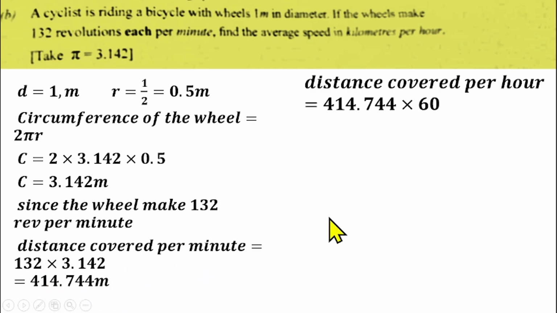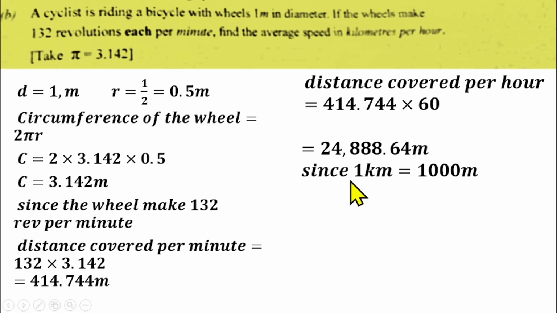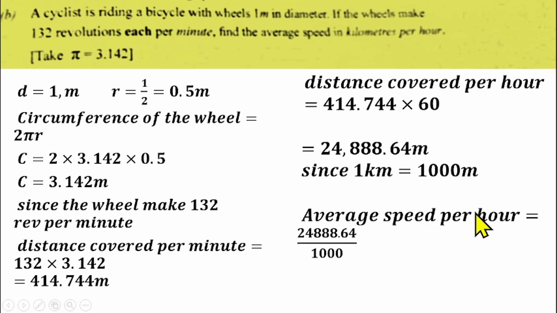Now we can calculate the distance covered per hour, since we know that 60 minutes make 1 hour. So that will be 414.744 times 60 minutes that make 1 hour. So that will give us 24,884.64 meters. Therefore, since 1 kilometer equals 1,000 meters, our question says we should leave our answer in kilometers per hour. So the average speed per hour will be the distance divided by 1,000. That will give us 24.88 kilometers per hour.